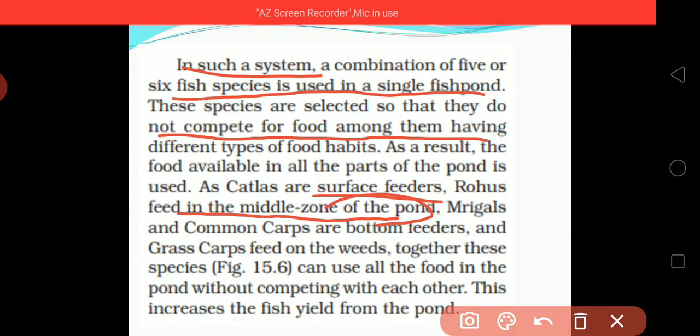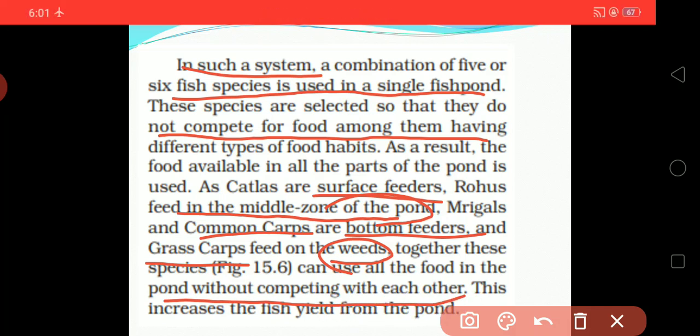Rohu feeds in the middle zone. Mrigal and common carps feed at the bottom, and grass carps feed on weeds. If we combine all these species together in a single pond, they can use all the food in the pond without competing with each other, and this increases the fish yield from the pond. So this way you can see that the yield will be increased.